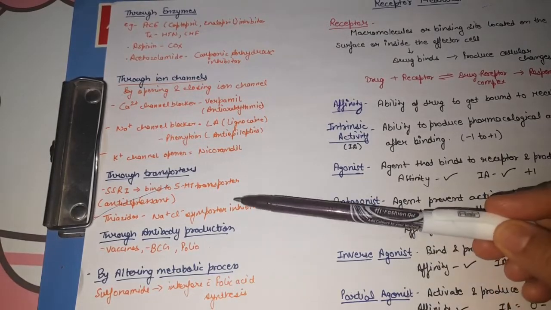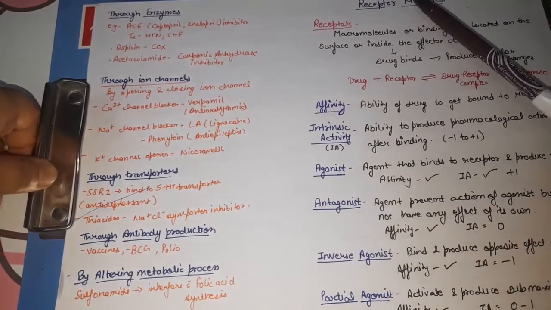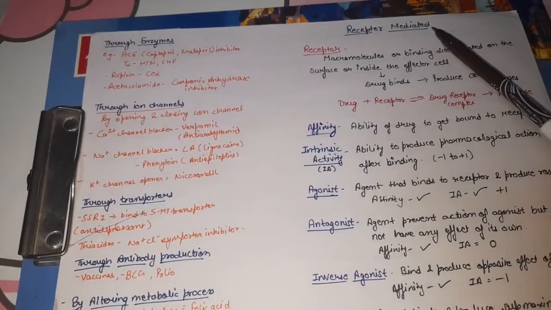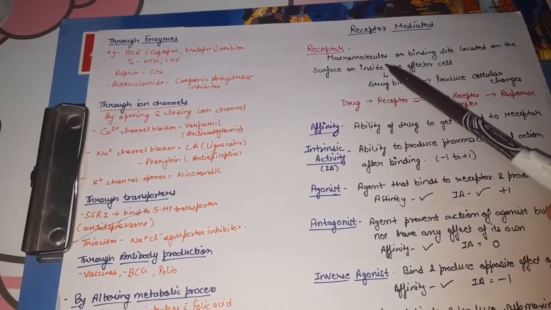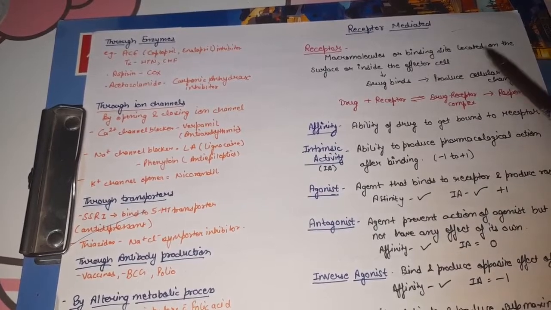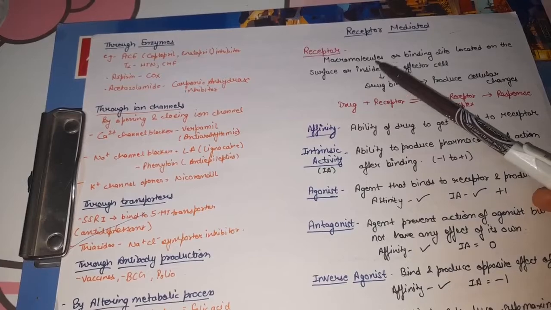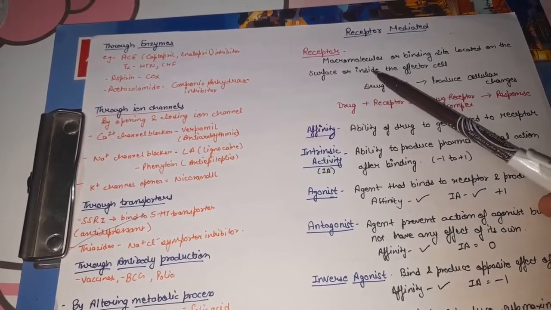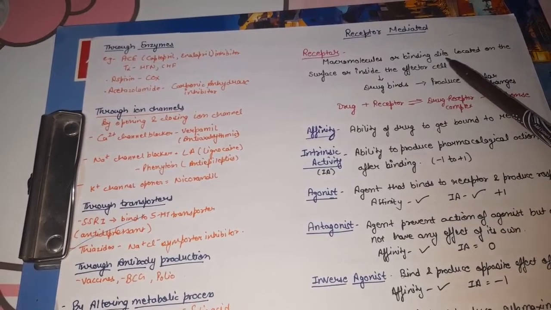So these were all about the non-receptor mediated action of the drug. Next is receptor mediated mechanism of action. So first of all, what is a receptor? Receptors are the macromolecules or binding sites that are located on the surface or inside the effector cells. It means these are macromolecules which are present either inside or on the surface of the effector cells.